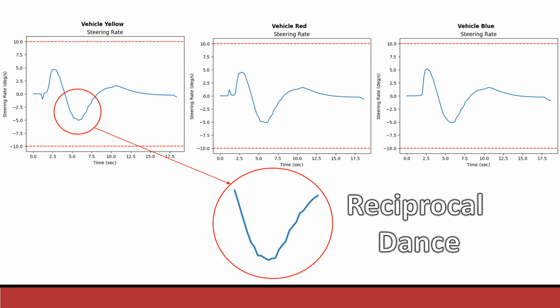So here we can observe that the steering rates have been plotted for all the three cars, and we can see that there is some kind of staggered response, and these are the oscillations that the authors had talked about in the reciprocal collision avoidance paper. This is nothing but the reciprocal dance, where the vehicles dance around each other because they think that they have avoided each other, but in fact they haven't. So they again change their paths. To tackle this issue, we introduce the RVO formulation into the problem, and we'll see the results for it now.